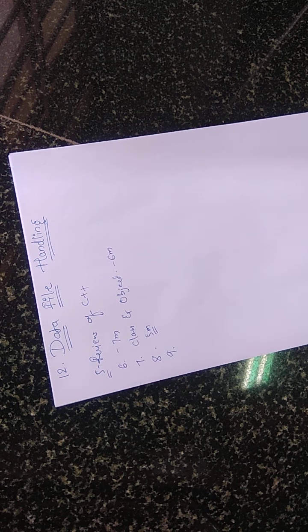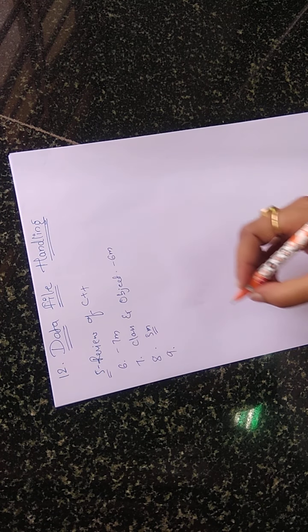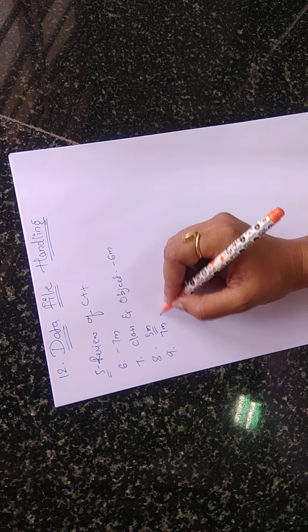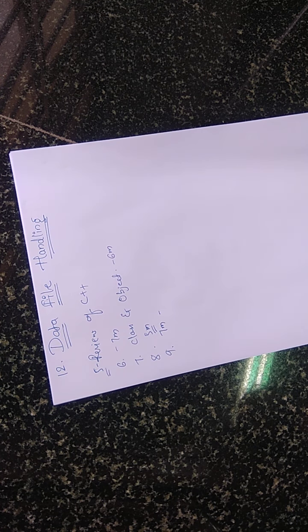Next we had seen the chapter called constructor and destructor. The weightage of this chapter is 7 marks. 2 questions will be asked from this chapter, one 2 marks question and one 5 marks question. In this chapter we had seen the meaning of constructor, types of constructor, the meaning of destructor, examples, the programs for all constructors, and the invoking methods, that is the implicit call and explicit call. Everything in detail we had studied in this chapter, that is chapter number 9.